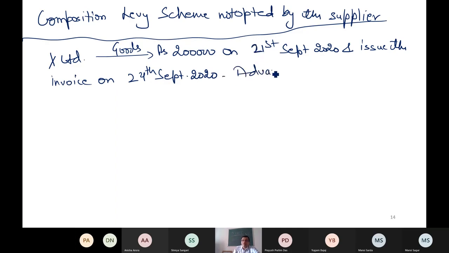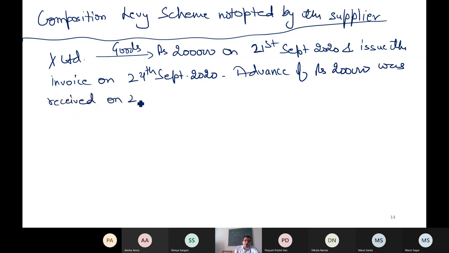Advance is received. The entire amount of advance of 2 lakh was received, in fact, 6 months ago. You can say on 20th April 20. Government this excluded supplied goods. This was the example. Excluded supplied goods of 2 lakh on 21st September 20 and issued the invoice on 24th.